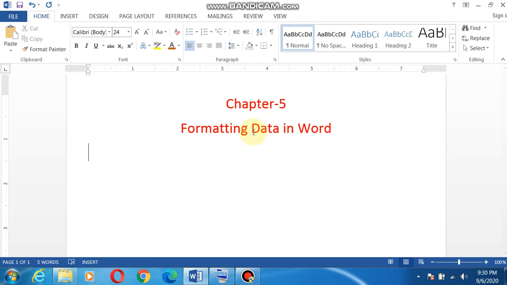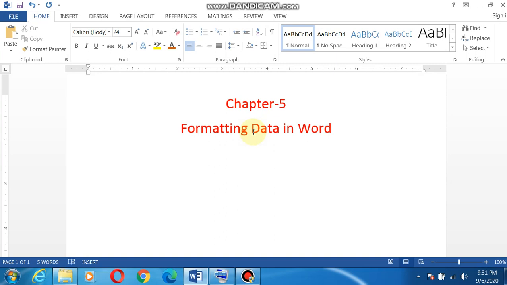After typing your document, after making it perfect, after doing editing and all, you should have knowledge about formatting also. Formatting means making your document look attractive, so that it is more readable and understandable by the user, by the reader. If I write everything in black and white, in the same size, it will not leave an impression on the reader, and moreover it will not be readable also.